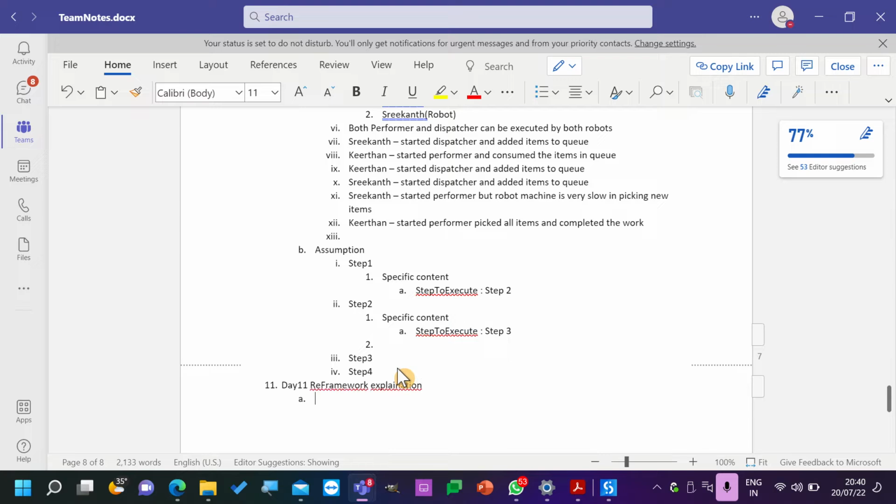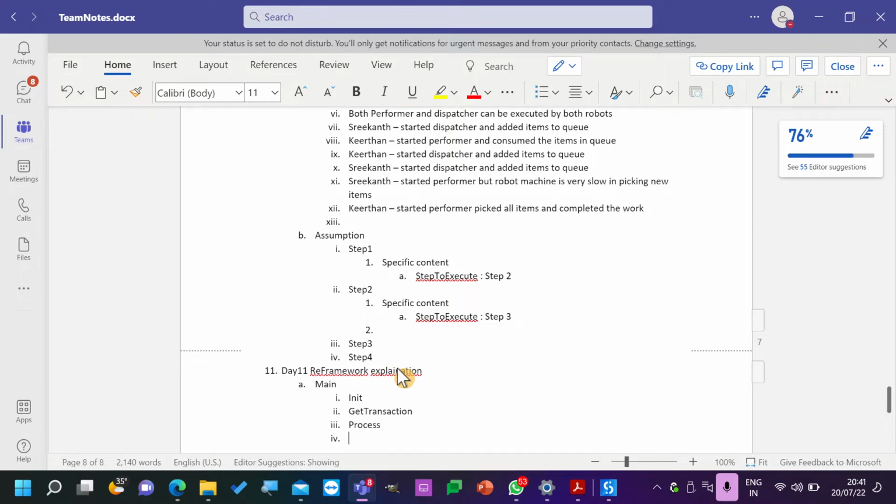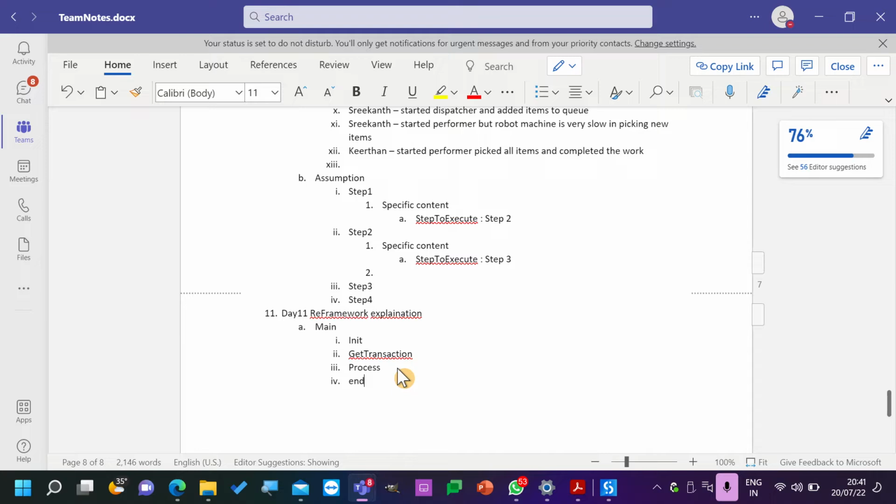Okay. So in ReFramework, there are 4 states. Can you just speak out? So in the main file, we are talking about the main file because this has a structure. What is this? Init. Init state. GetTransaction. GetTransaction state. Process transaction. EndProcess.